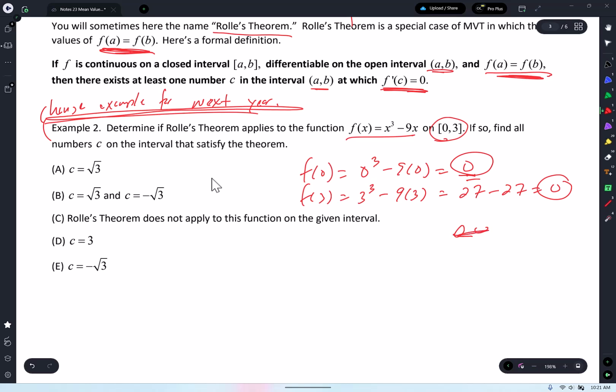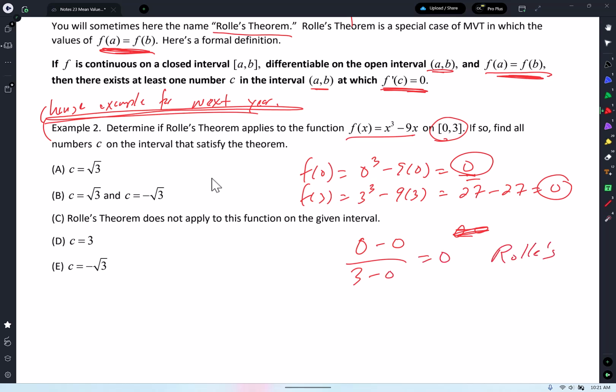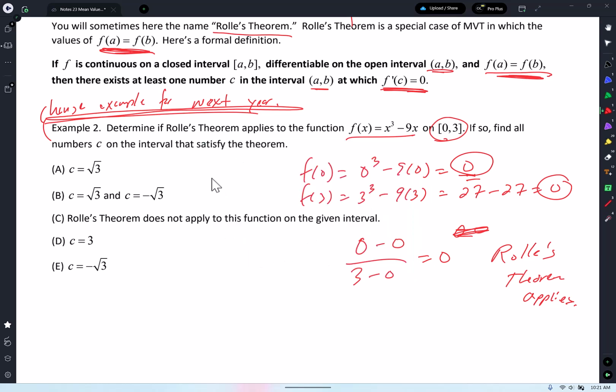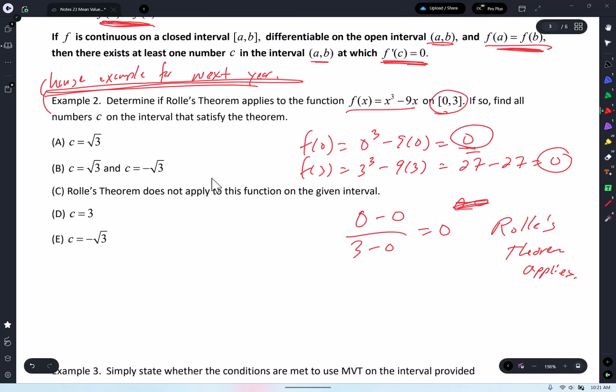That's fine. All right. Rolle's theorem applies. 0 minus 0 divided by 3 minus 0 does in fact equal 0. So Rolle's theorem applies. You can actually also say mean value theorem applies, but Rolle's theorem is a special case of mean value theorem. Are we okay, guys? All right. Here we go. So now what is it?